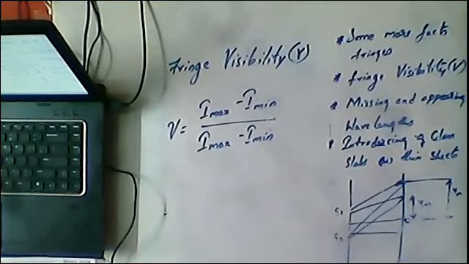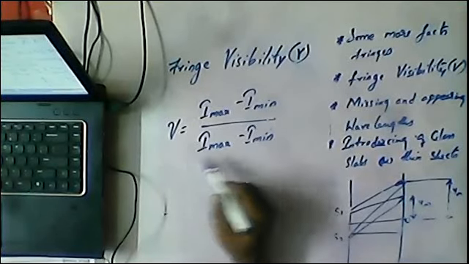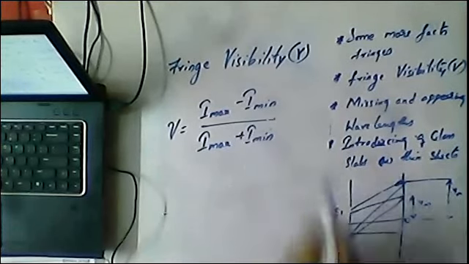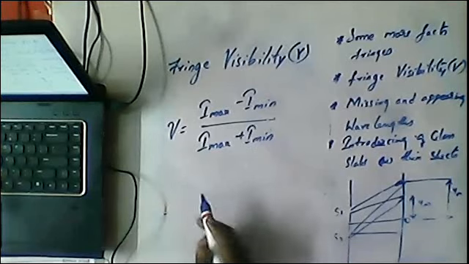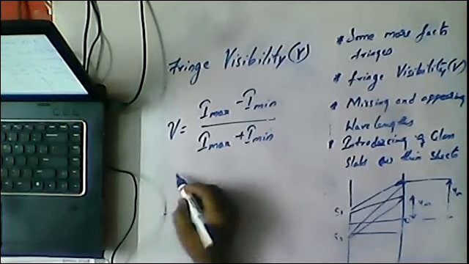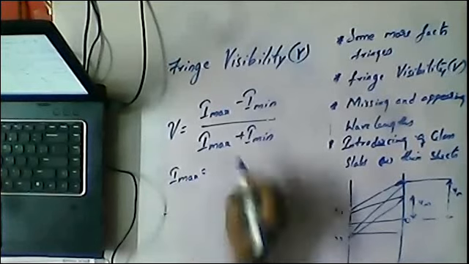So fringe visibility is the ratio of the difference of Imax and Imin to the sum of Imax and Imin. It is a measure of contrast between the bright and dark fringes, to what extent the fringe appears bright and dark. When comparing to the dark fringe, how perfectly the bright fringe appears is called fringe visibility.